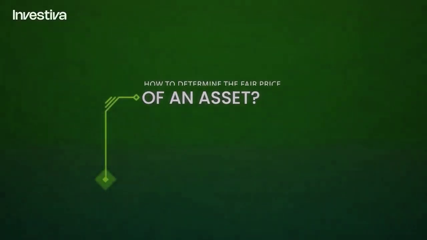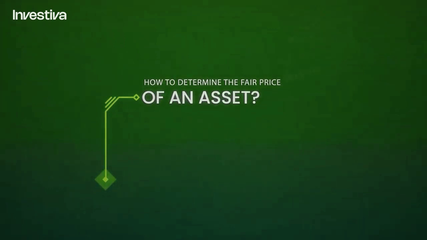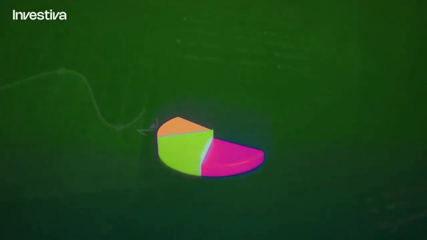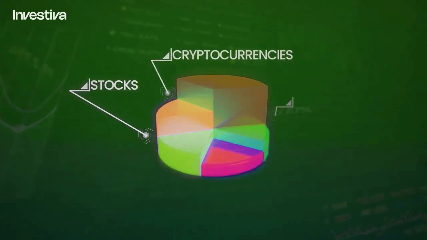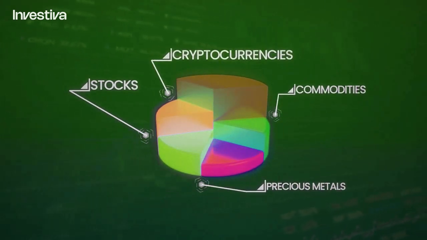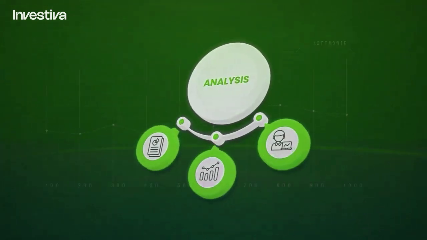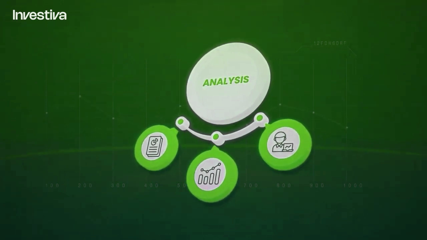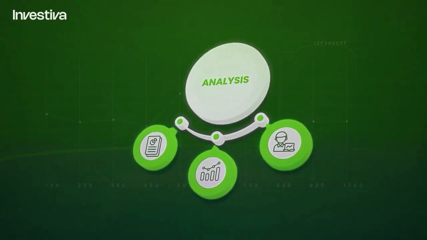How to determine the fair price of an asset. When investing or trading the financial markets, it is important to determine where the price of an asset, such as stocks, cryptocurrencies, commodities, or precious metals, is in relation to its fair price. There are three main analysis methods used to determine fair price: fundamental analysis, technical analysis, and sentiment analysis.